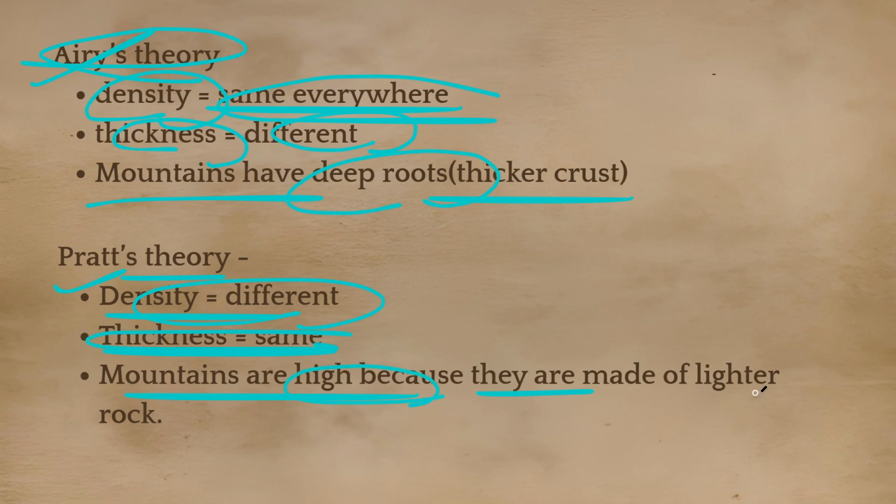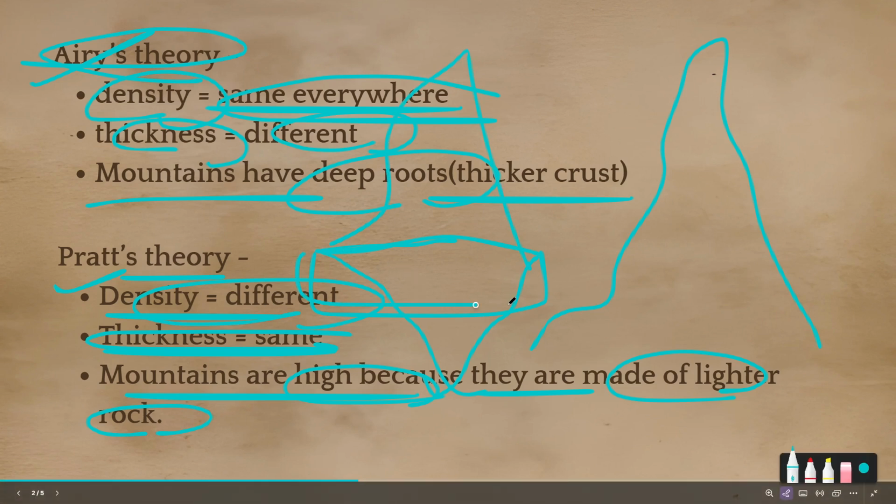Mountains are high because they are made up of lighter rock, so they are less dense, because of that they are able to rise higher. According to Airy, density is the same everywhere, but if the crust is very thick, it has deeper roots as well as rising higher because of the thickness of the crust.